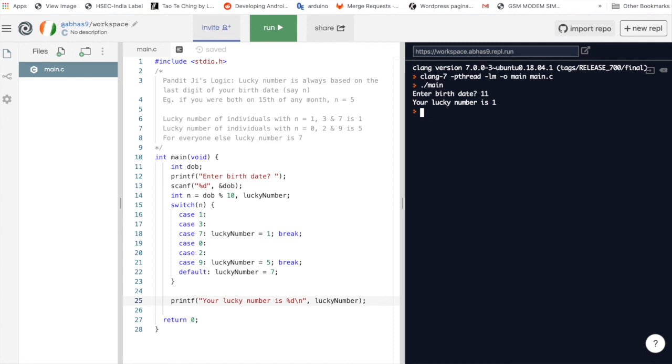In this chapter, we have learned about a conditional statement, switch and mod operator. In our next chapter, we'll be talking about loops. So see you guys in the next chapter.